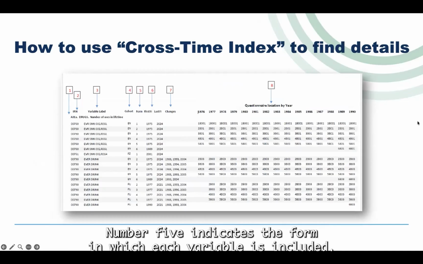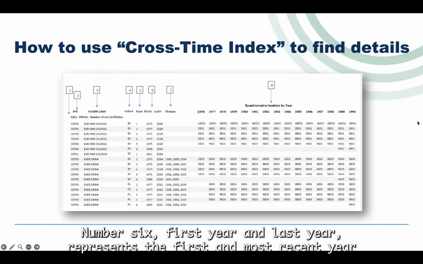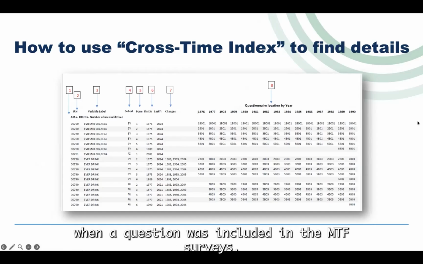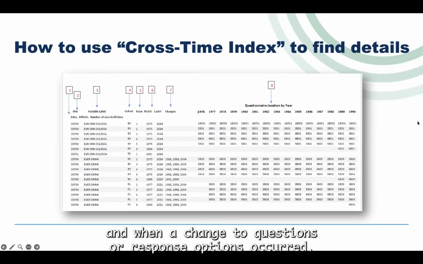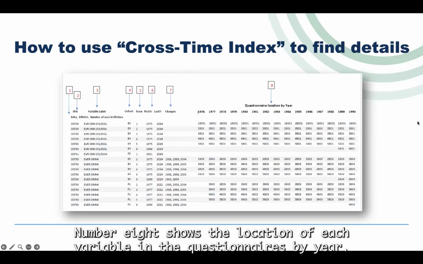Number 5 indicates the form in which each variable is included. Number 6, first year, and last year represents the first and most recent year when a question was included in the MTF surveys. Number 7 indicates changes, if and when a change to questions or response options occurred. Number 8 shows the location of each variable in the questionnaires by year.